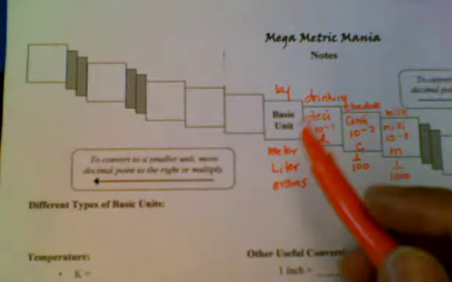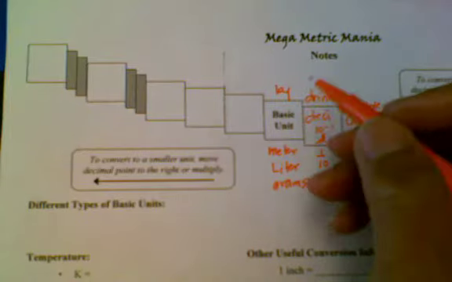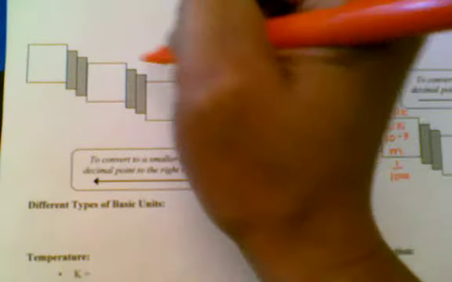Now let's have units that get bigger. So now we're going backwards. Let's write across the top: King Henry died. So I'm going to start here.